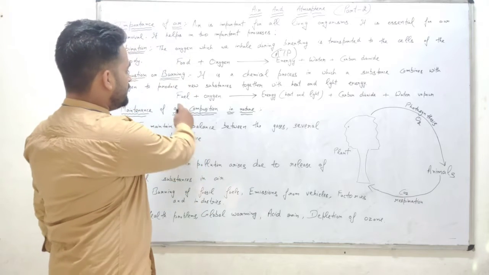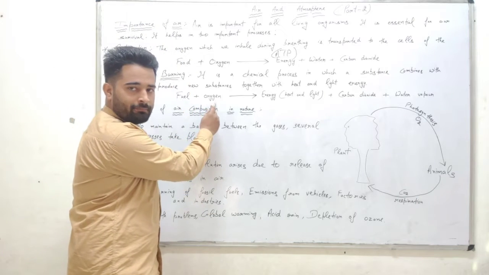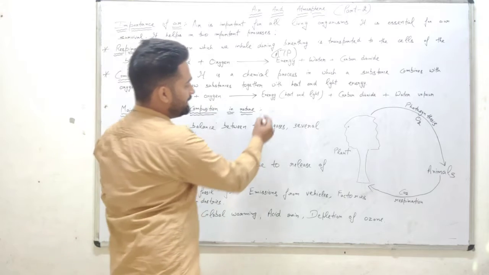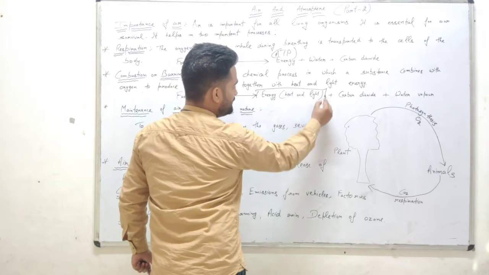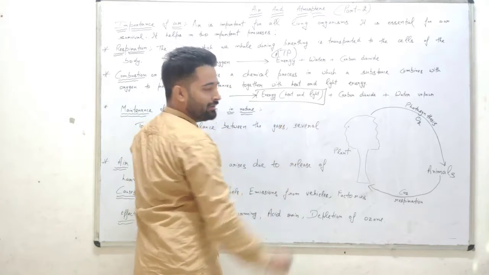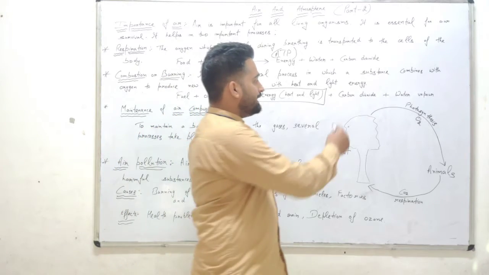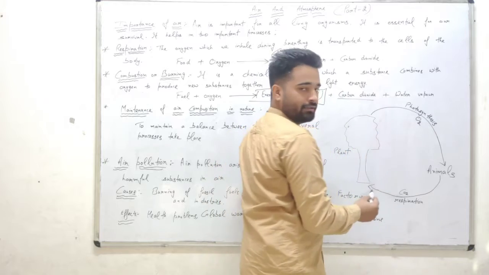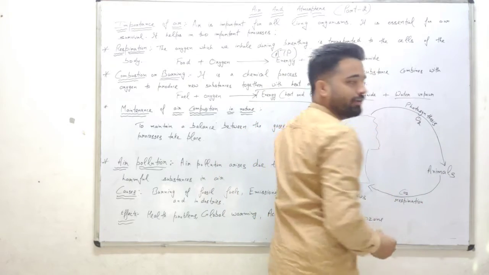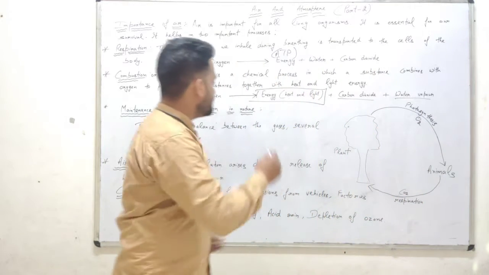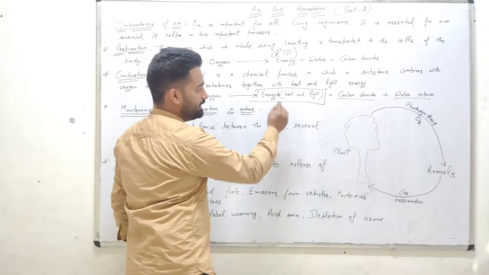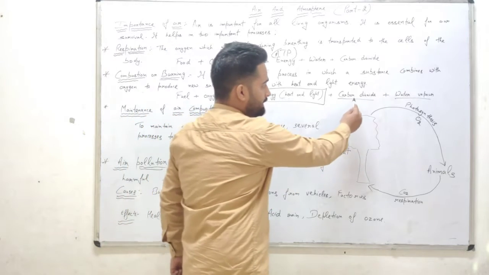First of all, see here, any fuel is burned in the presence of oxygen. Then what does it give? It gives energy in the form of heat and light. It also produces waste material. That waste material is carbon dioxide and water vapor. So when we burn any fuel in the presence of oxygen, it gives heat and light energy, and it gives carbon dioxide and water vapor.